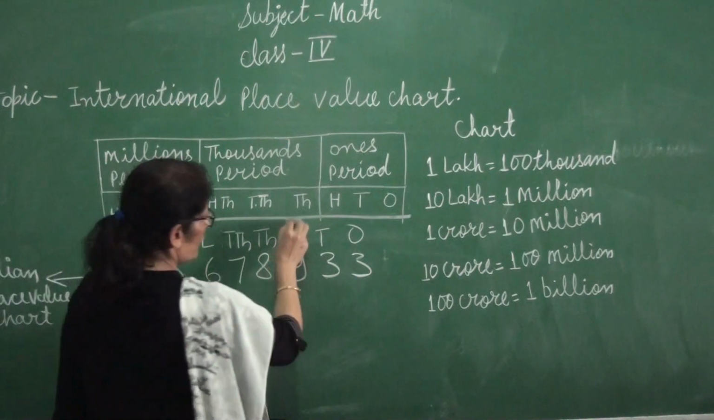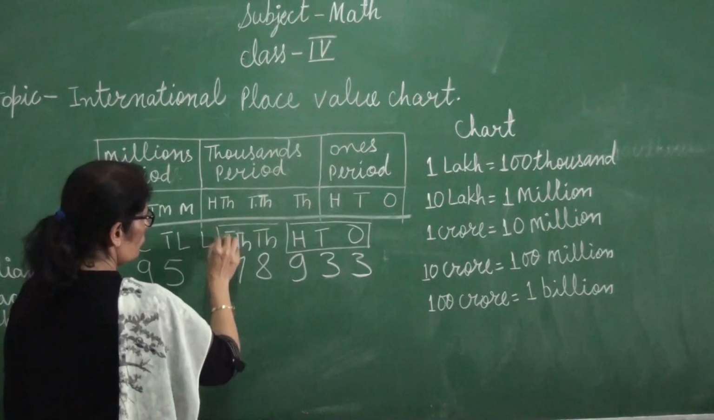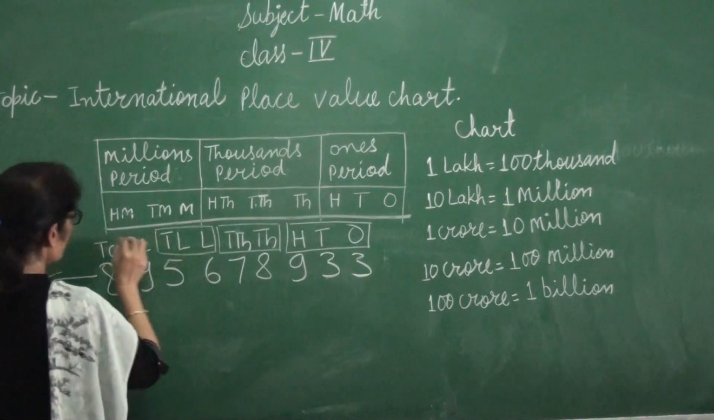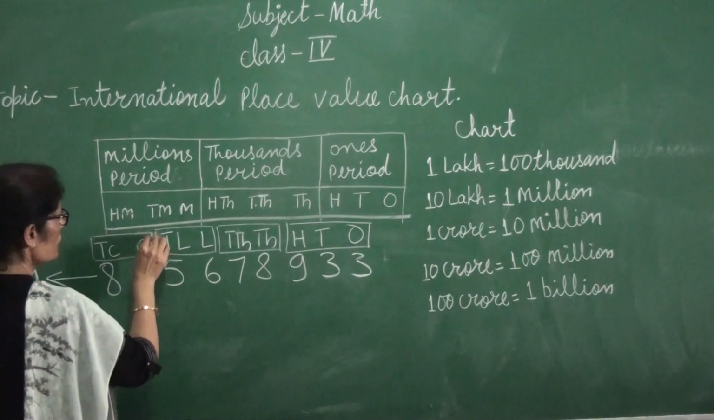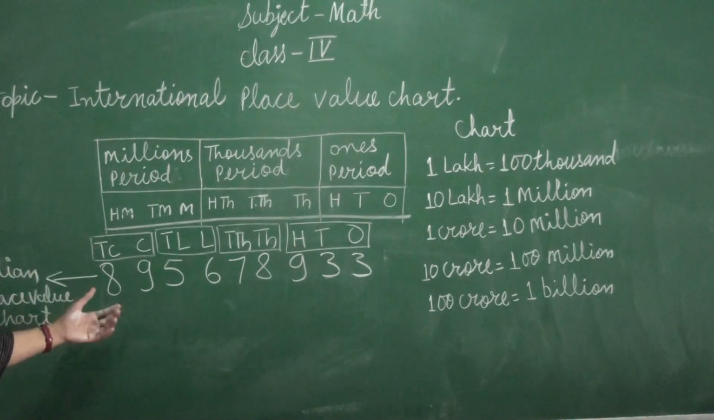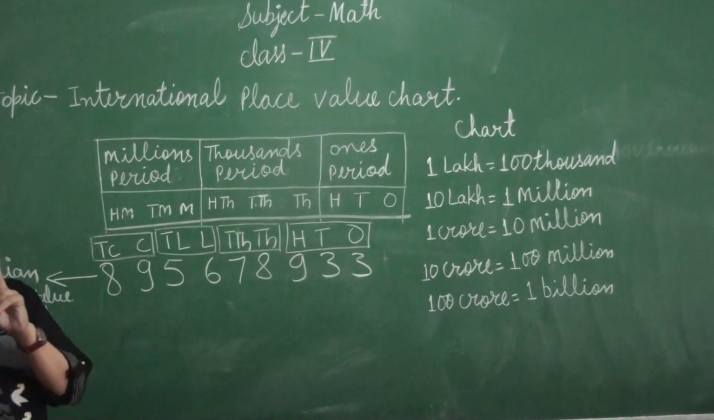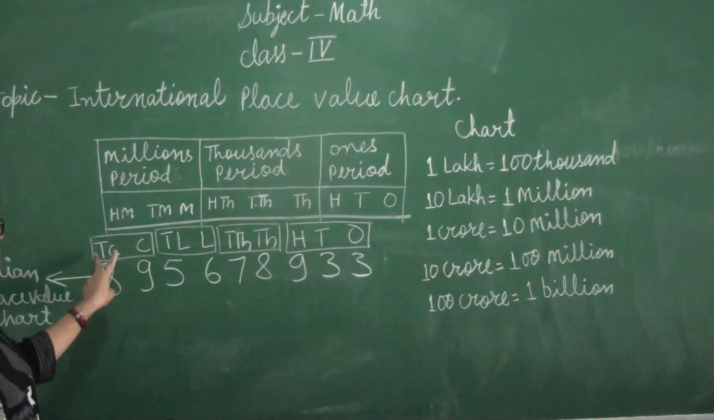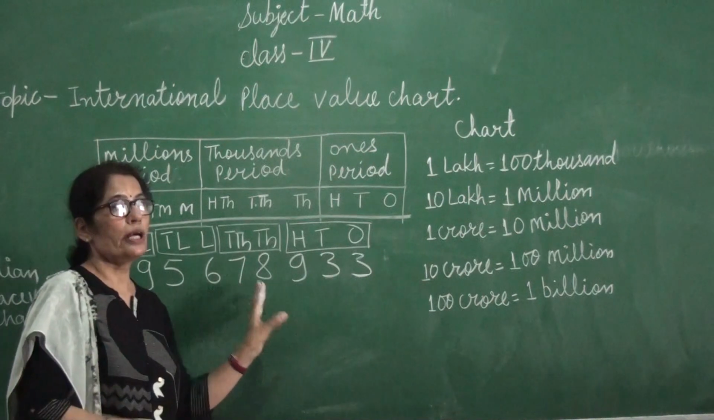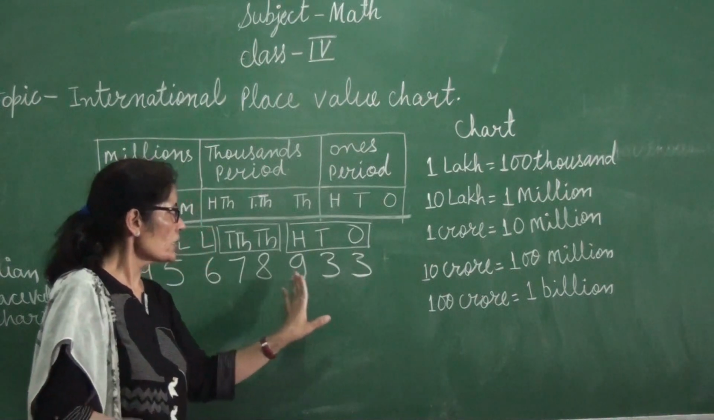You can see here, the ones period has 3 places, then the thousands period has 2 places. And the lakh period also has 2 places and the crore period also has 2 places. This is our chart according to the Indian place value chart. So we can read this number. How many crore? We can read 89 because it has only two places, ones and tens. Crore period has only two places, ones and tens. Lakh is also ones and tens. Thousand period also has two places, ones and tens. And ones period has three places, ones, tens, hundreds.